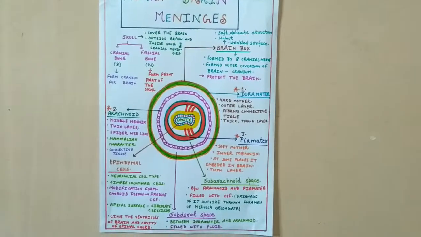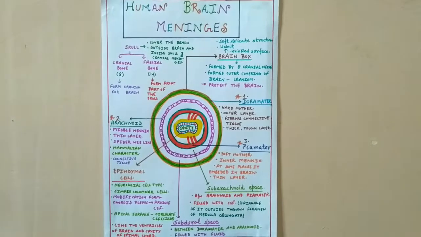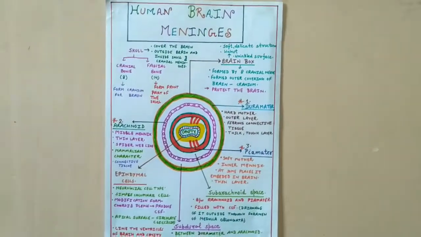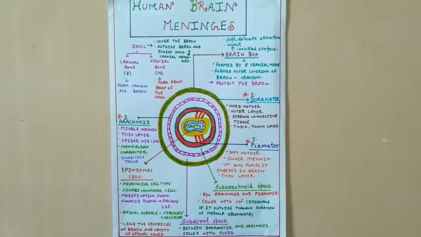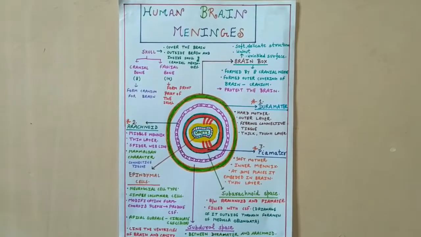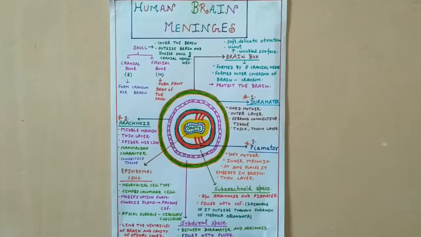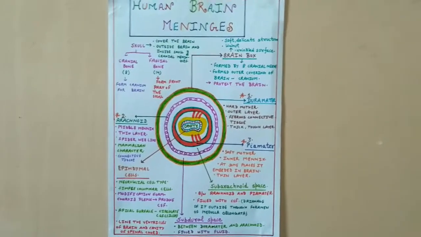Hello friends, welcome again. Today we will study about the human brain meninges. As we know that all human activities are controlled by the nervous system, and the nervous system is further divided into two compartments. These are the central nervous system and the peripheral nervous system. So the brain is included under the central nervous system.